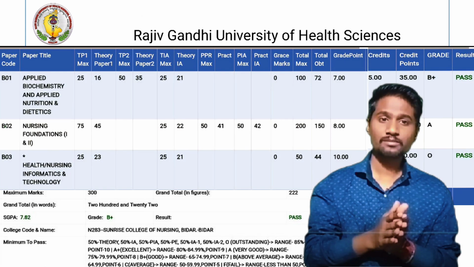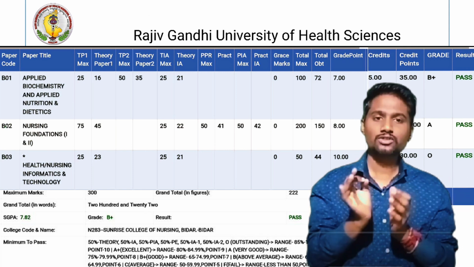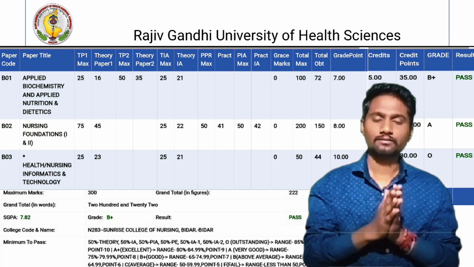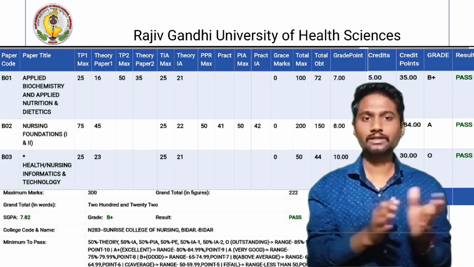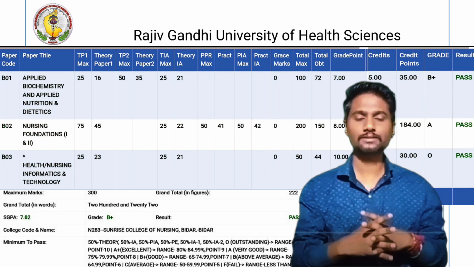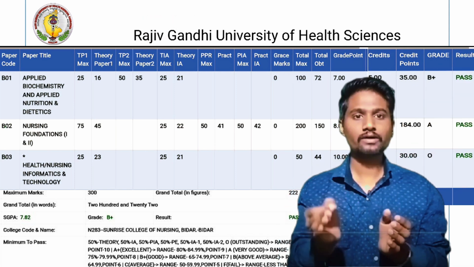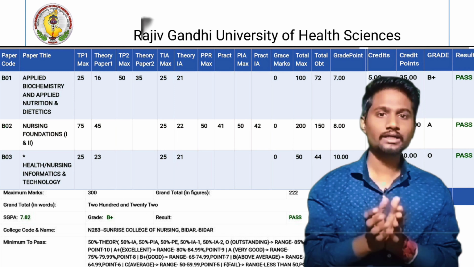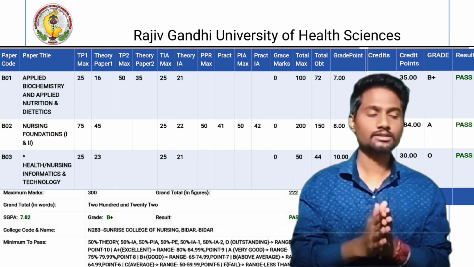In this RGHS EMS result mark sheet, you can see many columns. In this video we are going to discuss the meaning of each column, how the marks are given, and on the basis of what marks will be given. So everything we will discuss in this video: how to read and understand your RGHS mark sheets deeply by understanding each and every technical word given in the mark sheet.